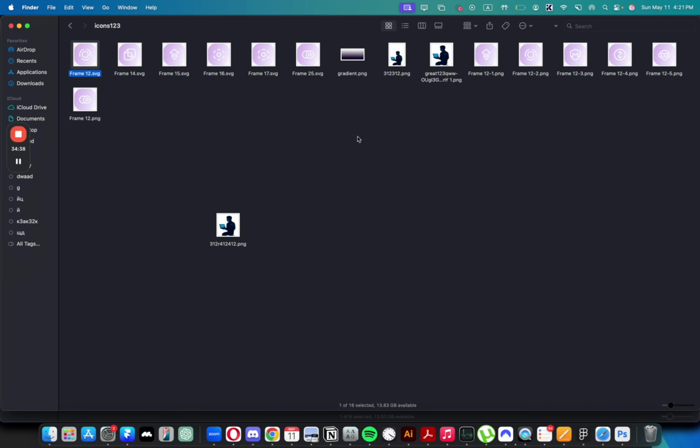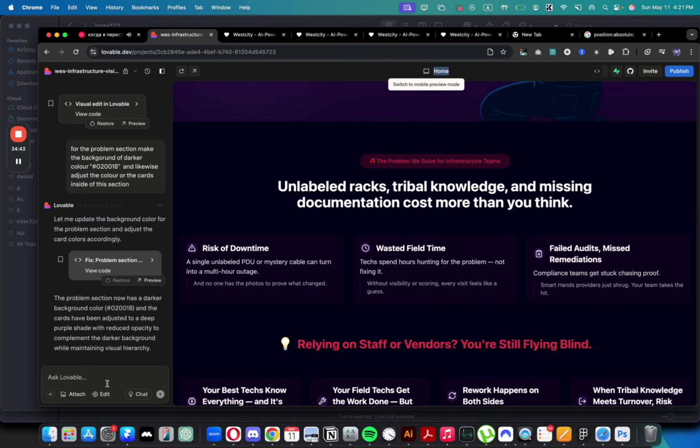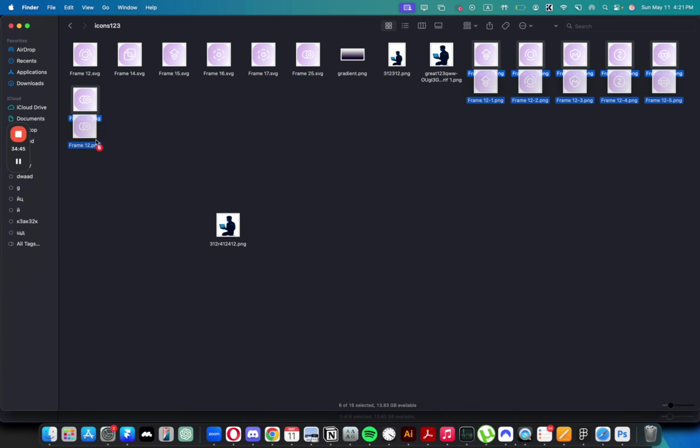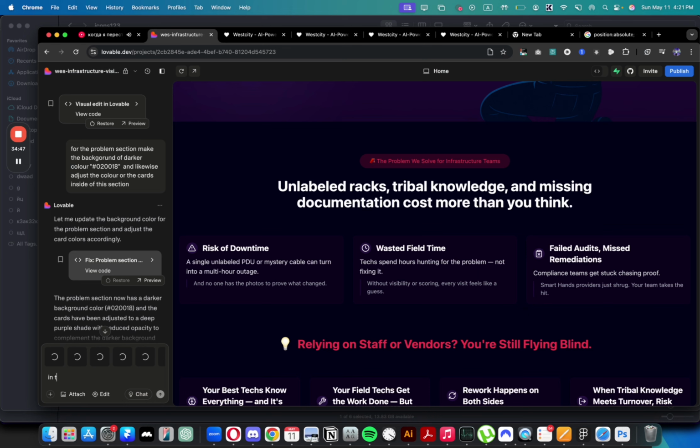So I'm going to place them there. Now I'm just going to select all of them, go to Lovable, and just say in the problem section, use these icons instead of the ones that you have right now.